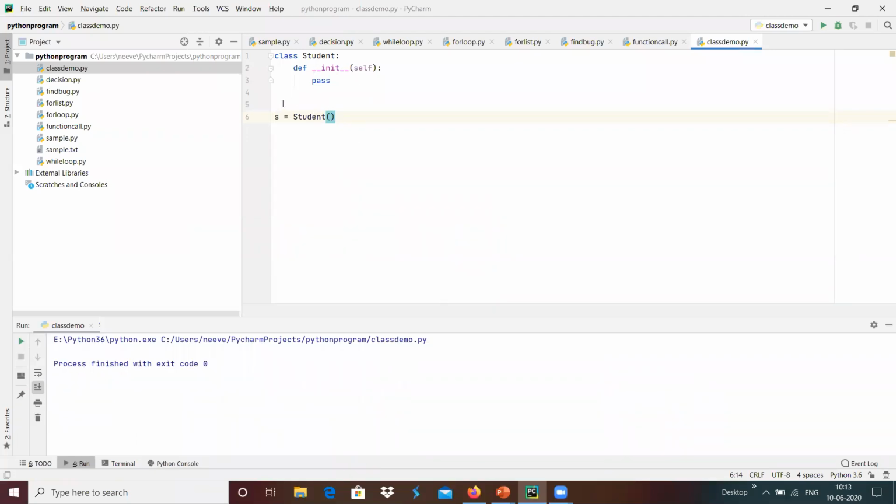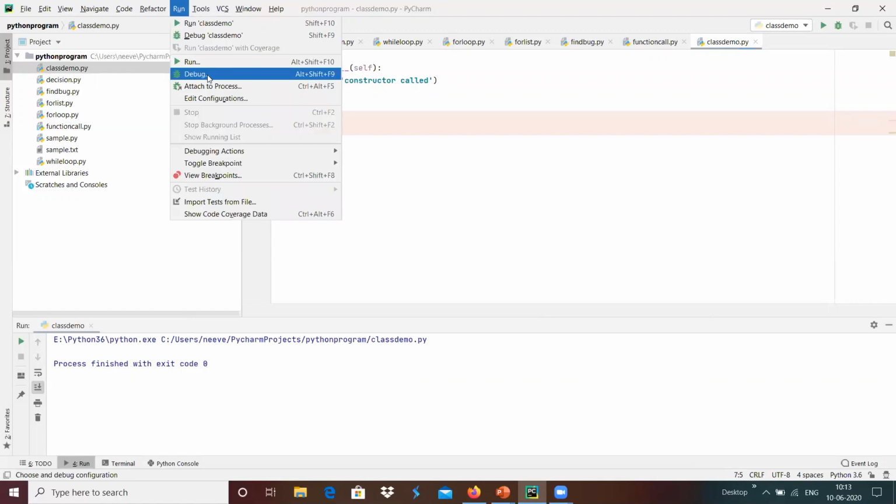Now maybe we can run this program, class demo. I got created the instance and the instance is closed. Maybe I'm going to use a print: constructor is called. And I'm going to put a pass here, and maybe we can put a breakpoint here.